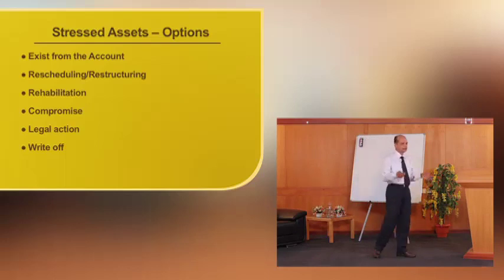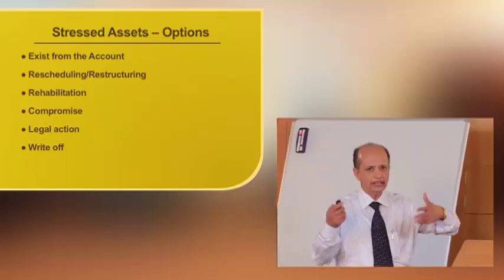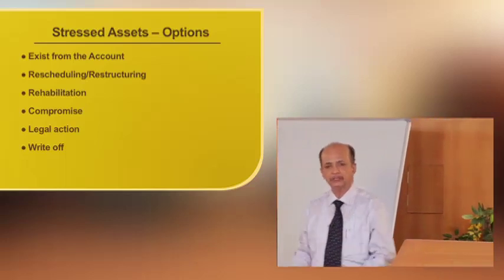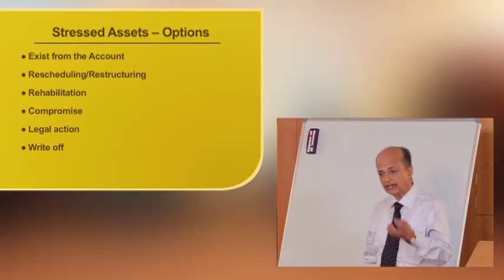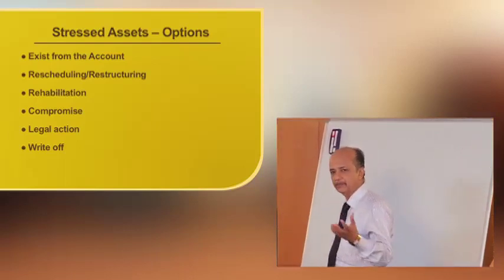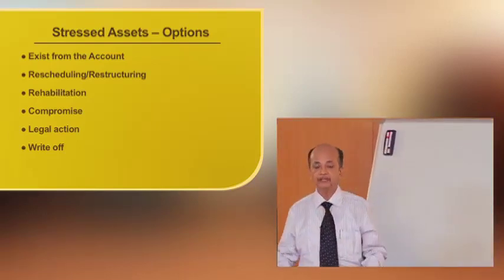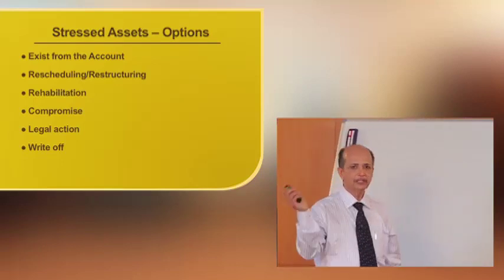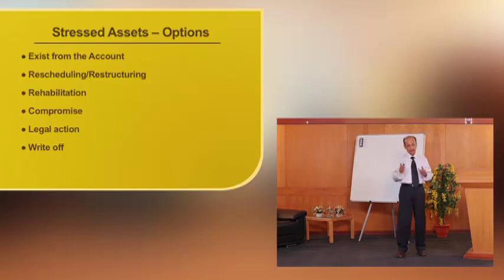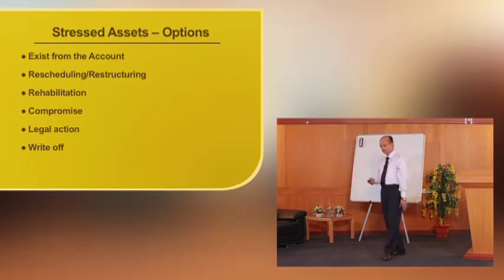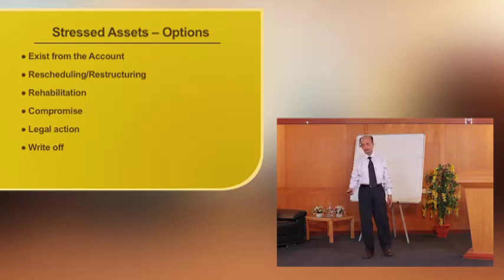And even after legal action, or if legal action is not a feasible proposition, in that case the bank can consider write-off of the amount: whatever security is available, dispose of it and write off. If no security is available, the entire amount should be charged to the profit and loss and we can close down the account. Even if that account is closed, the bank's charge would remain. Wherever possible, the bank will try to recover the dues. So we will discuss one by one.